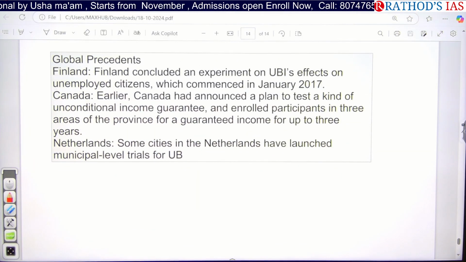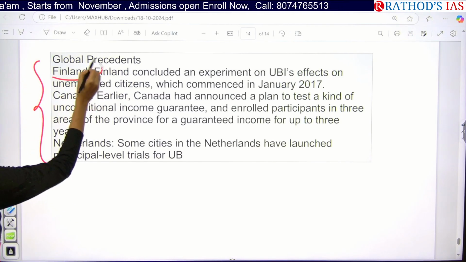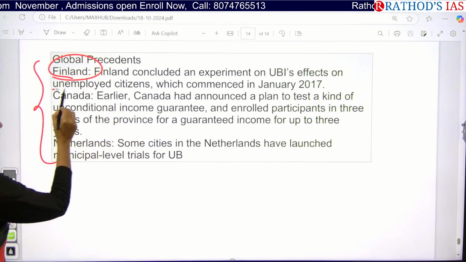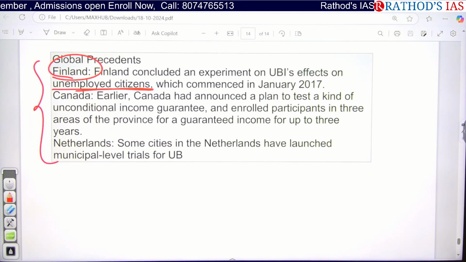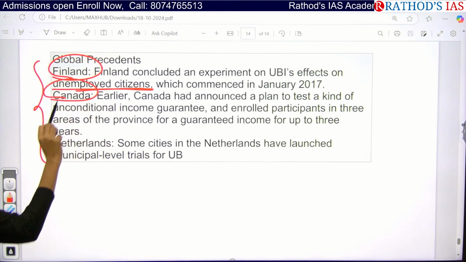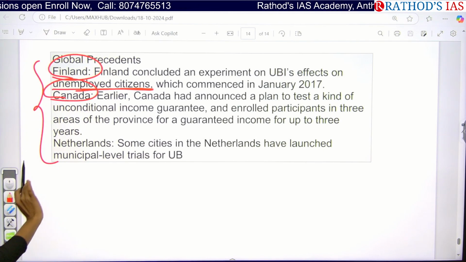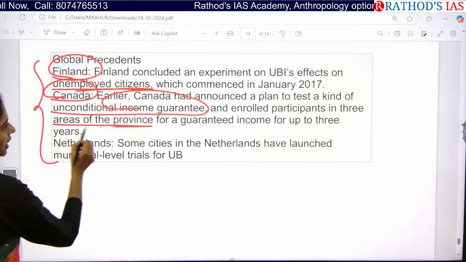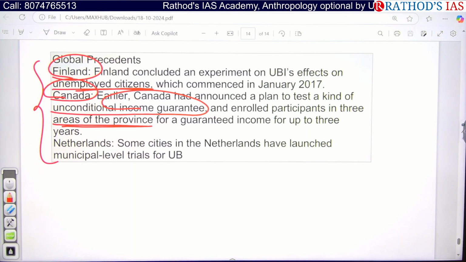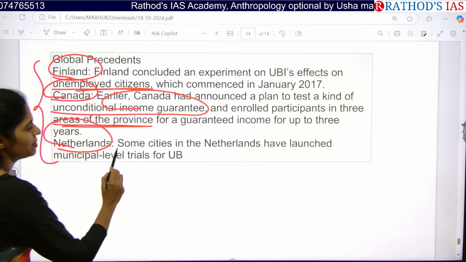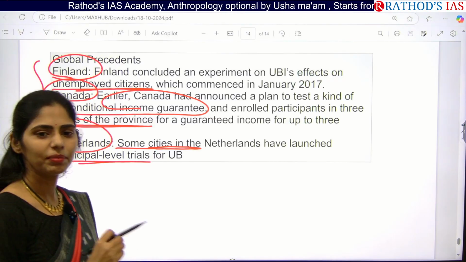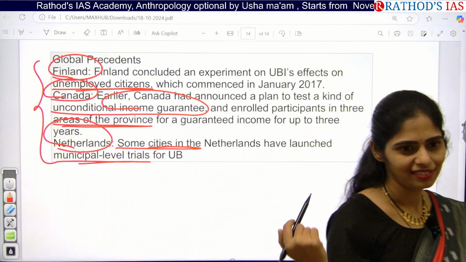If you see other countries which implemented this UBI, it is very important. We have Finland. Finland conducted an experiment of implementing this UBI for unemployed citizens from 2017, and Canada also announced that it will be implementing this for income guarantee and also enrolled participants in 3 areas, but they didn't continue this. And Netherlands: some cities in the Netherlands launched municipal-level trials, but not even a single country has implemented this UBI, so how can we implement it in India?